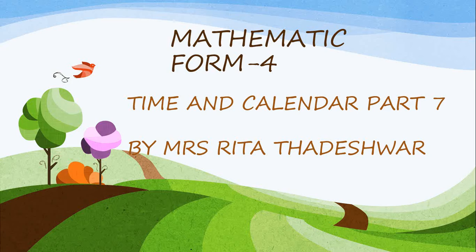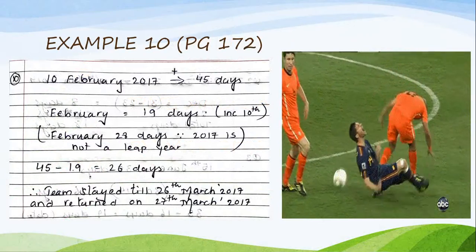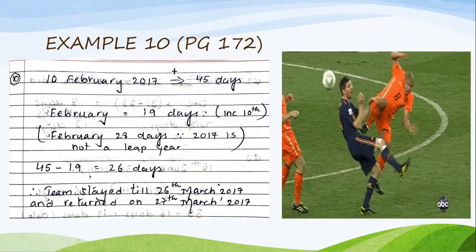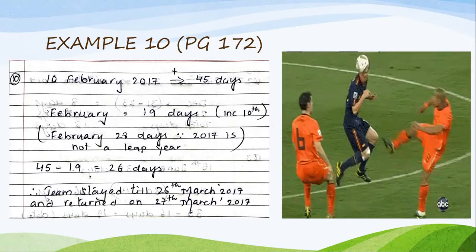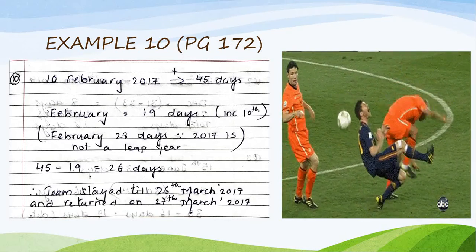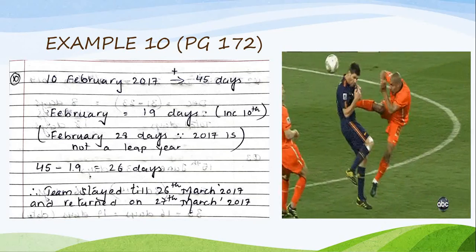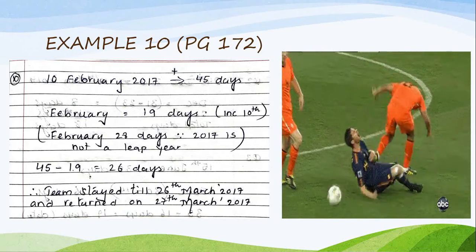For today's video we are having time and calendar part 7, and today we are going to discuss the time or the number of days between two given dates. So for that I have taken example 10. The football team, can you see this gift, children? It is for you to understand, and it will be interesting. You are small children, so you like all these things, so I tried to make this attractive and interesting.